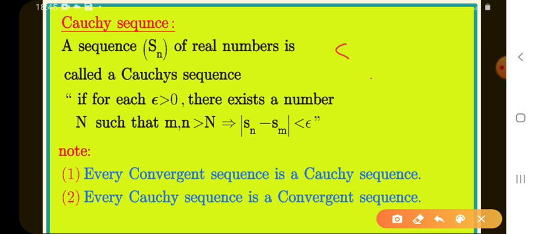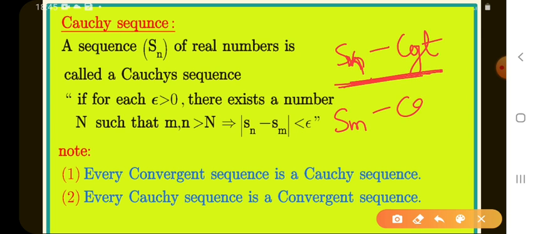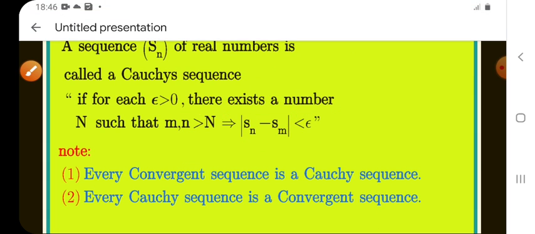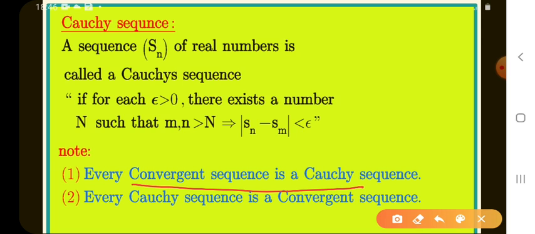Sn is a convergent sequence. Now I take another sequence Sm, which is also convergent. Convergence means |Sn - S| < epsilon and |Sm - S| < epsilon. That implies |Sn - Sm| < epsilon. So every convergent sequence is a Cauchy sequence.